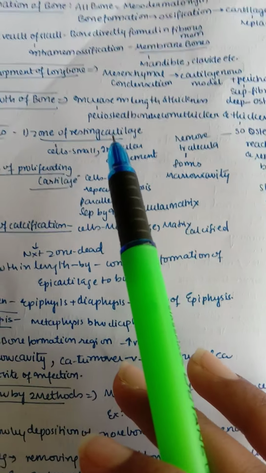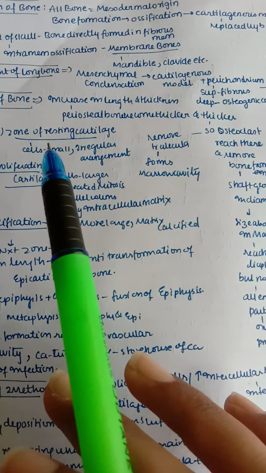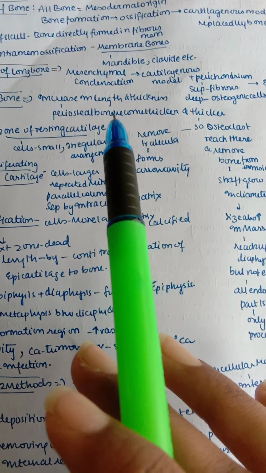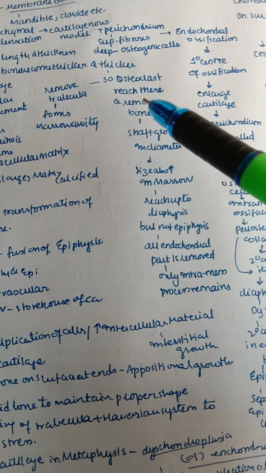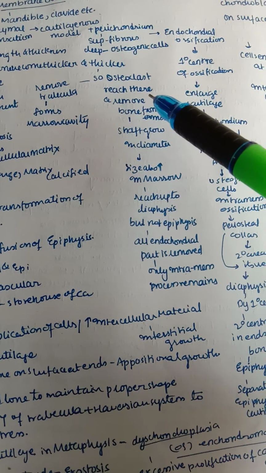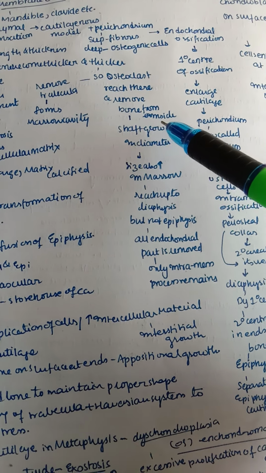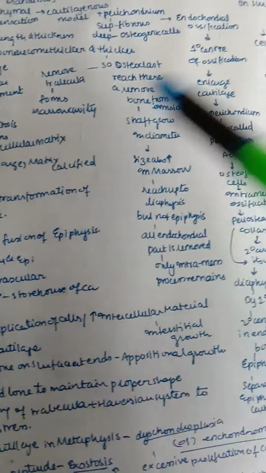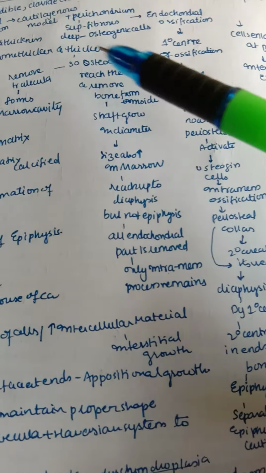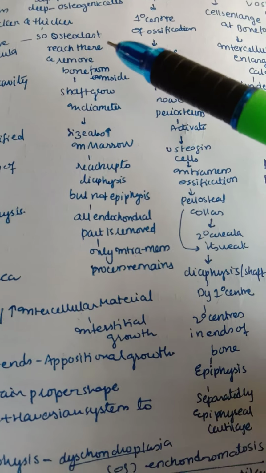So growth of the bone, increase in the length and thickness, that is periosteal bone getting thicker and thicker. So the osteoclasts reach there and remove the bone from inside. So here they remove the trabecula and form a marrow cavity. So this osteoclast is now trying to form a marrow cavity. This is how the growth of the bone takes place.